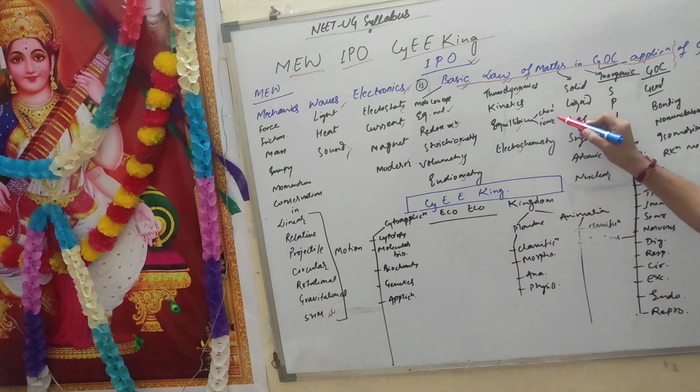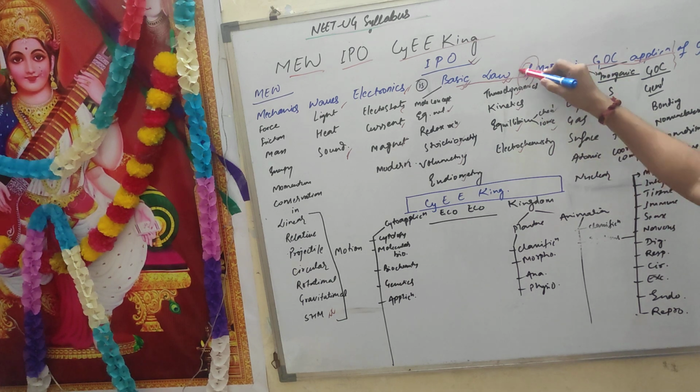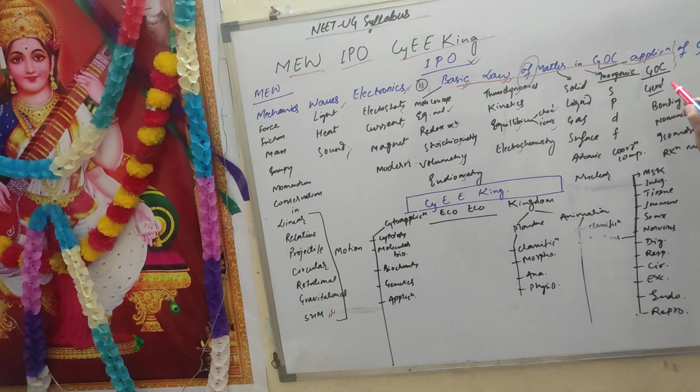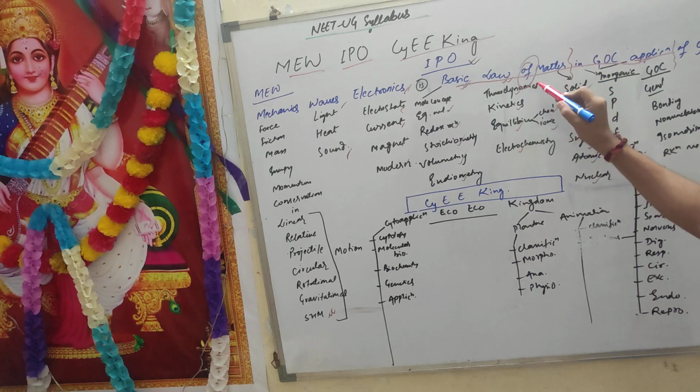Under equilibrium come chemical and ionic equilibrium. Of means nothing, it is just for continuation of the sentence. Under matter we have solid, liquid, gas, surface, atomic and nuclear. So till here basic law of matter, physical chemistry, is covered.